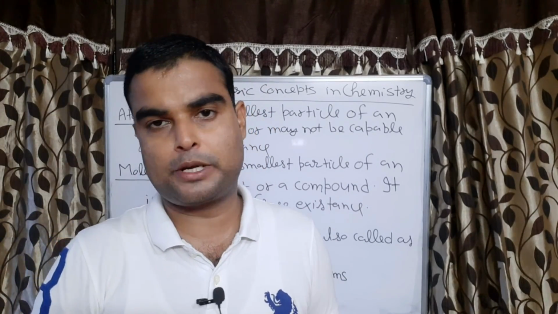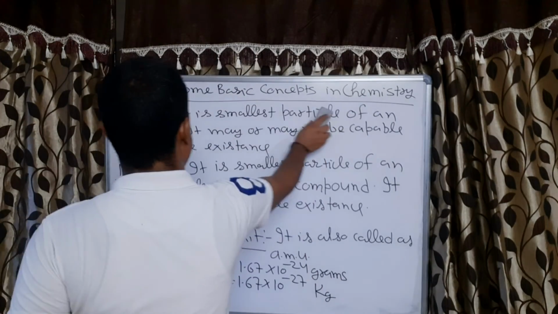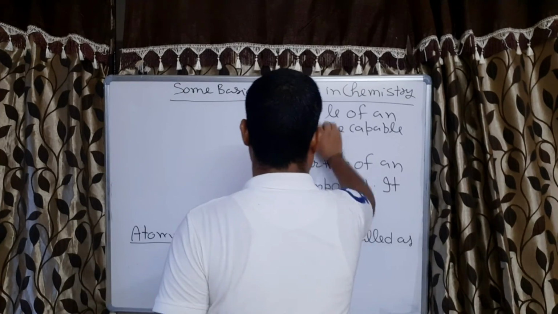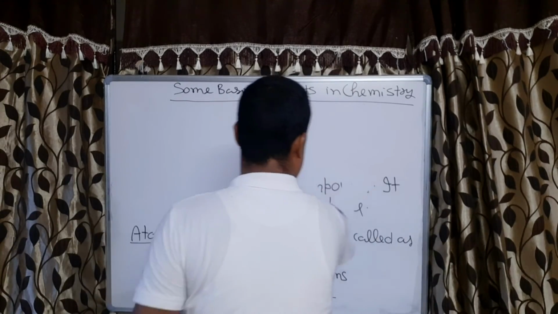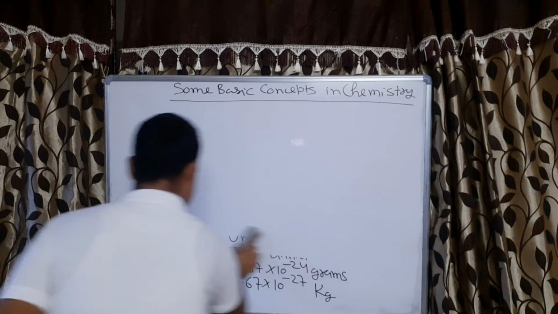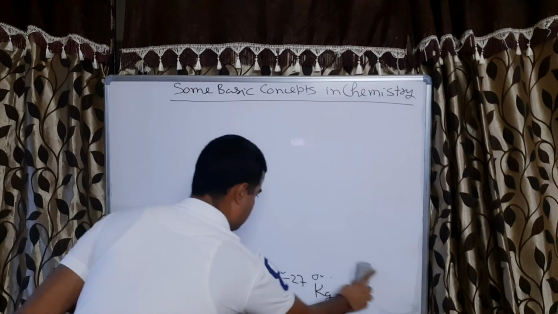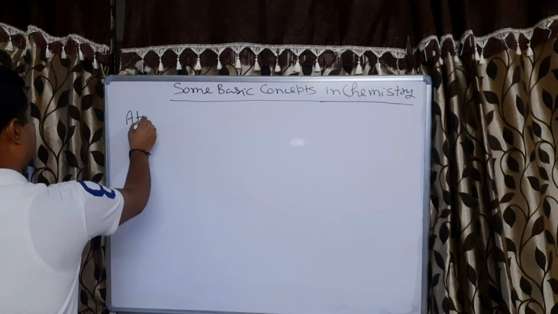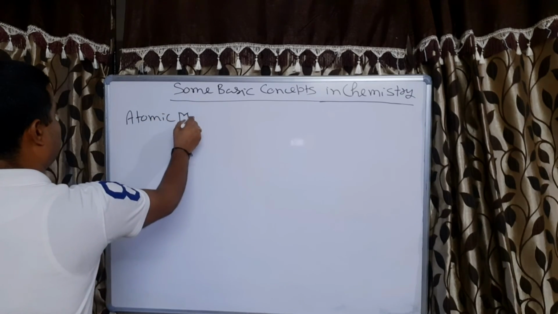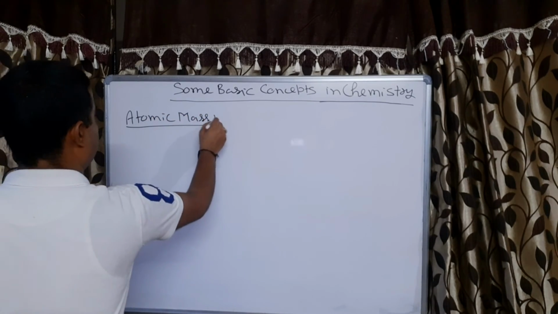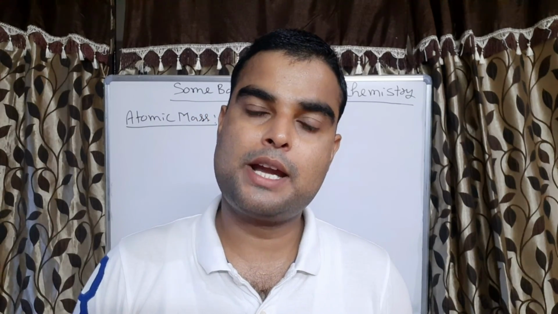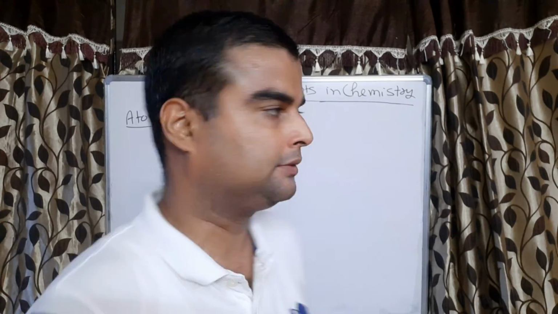Now come to the atomic mass. So what is the atomic mass? Atomic mass is average relative mass as compared with an atom of carbon 12 isotope.